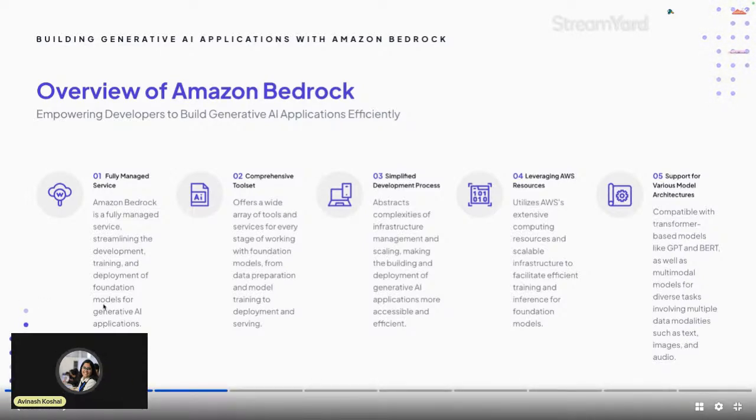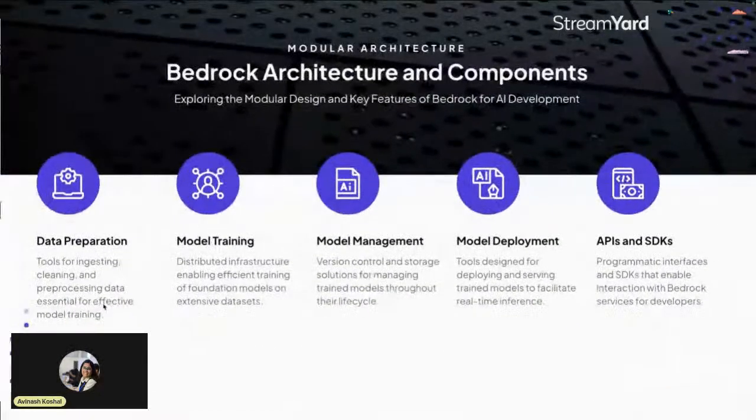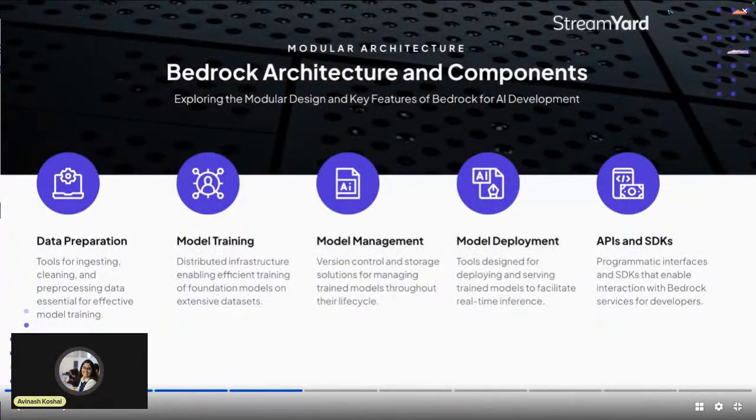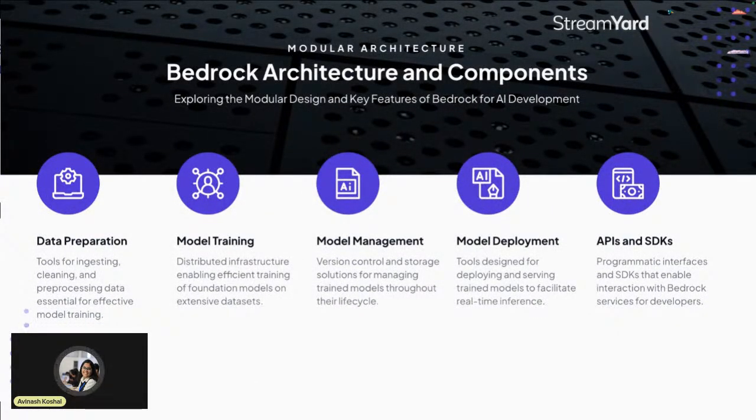Now let's take a quick look at the architecture of Bedrock. When we talk about architecture and its components, it involves data preparation, model training, model management, model deployment, and APIs and SDKs.